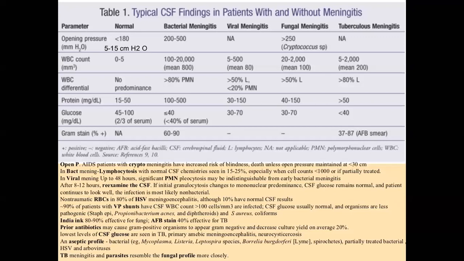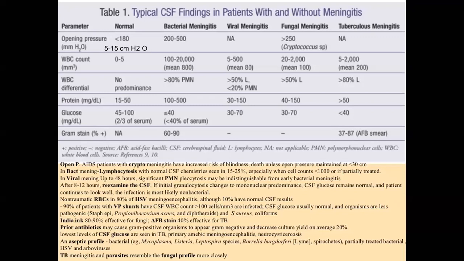So in bacterial meningitis, CSF pressure is increased, neutrophilic count is increased, protein is increased, and CSF glucose level is decreased. In viral meningitis, CSF pressure is normal.